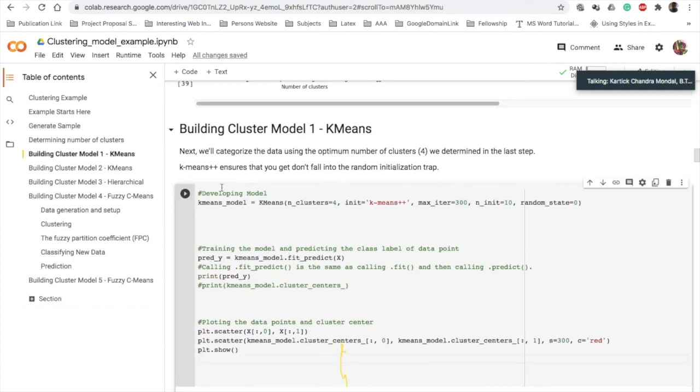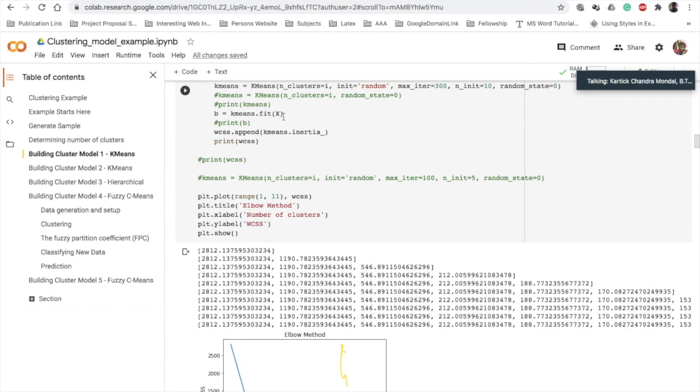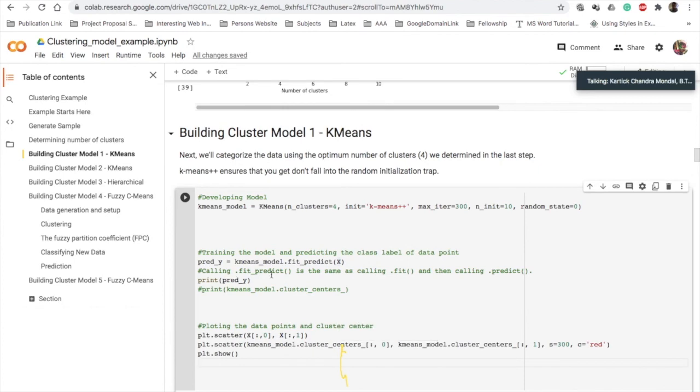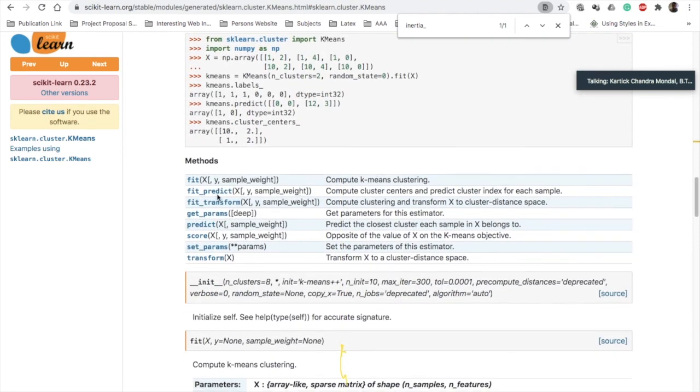Now see the training of the model and predicting the class label of the data point. You have created the model, kmeans_model, and now you have to use the fit method or the predict method. Here I have used the fit method, fitting the x into the algorithm, and here I have used fit_predict. That means fitting and predicting which cluster this x belongs to.